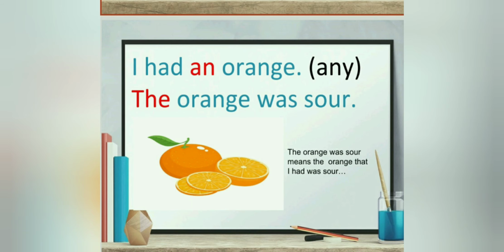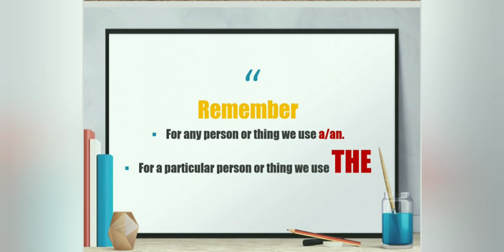Look at the next example. I had an orange. That means I ate any orange that was lying in my house. No specific orange. But the orange was sour means that particular orange which I ate was sour. So I have added "the" here. "I had an orange" means any orange, but "the orange" means the orange I had already talked about. So always remember this difference.